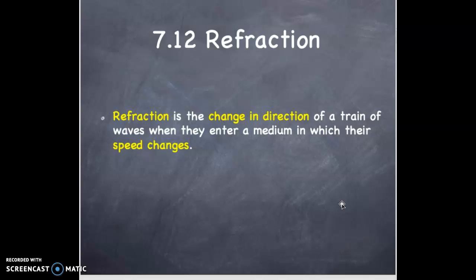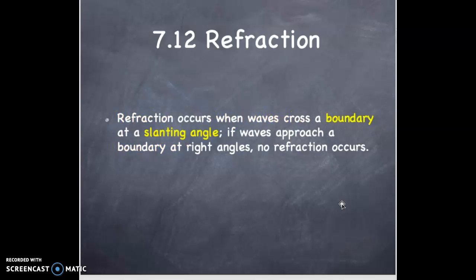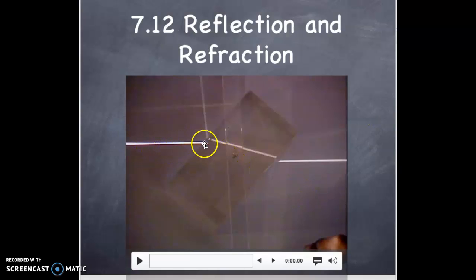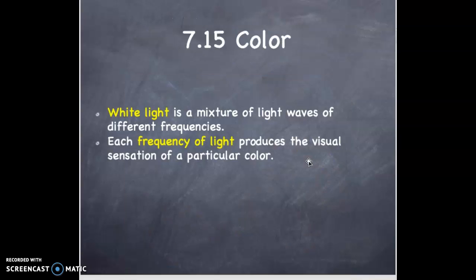Refraction is another property of waves that particles do not have. And refraction is the change in direction of a train of waves when they enter a medium in which their speed changes. Refraction occurs when waves cross a boundary at a slanting angle. If waves approach a boundary at right angles, no refraction occurs. An illustration: the wave is traveling from left to right, strikes the boundary here, it is refracted, is bent. And when it exits this medium, it also is bent a second time.